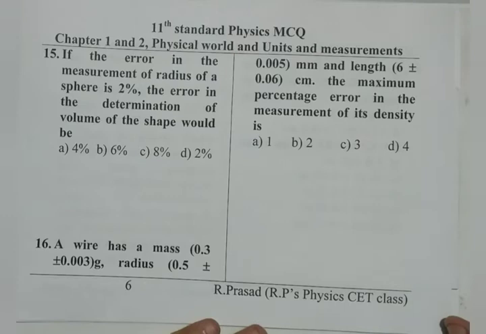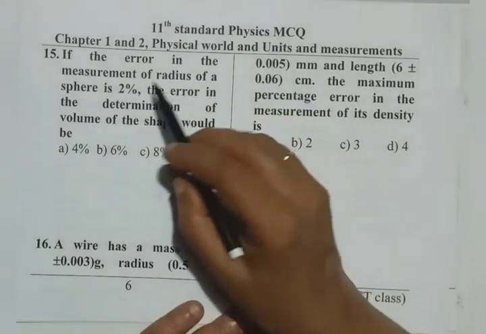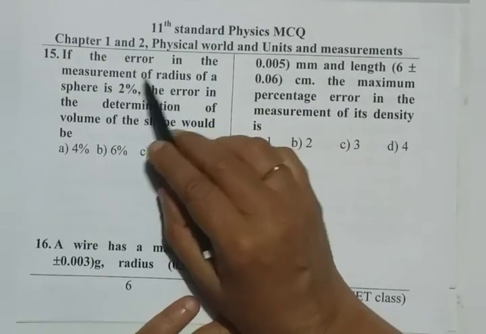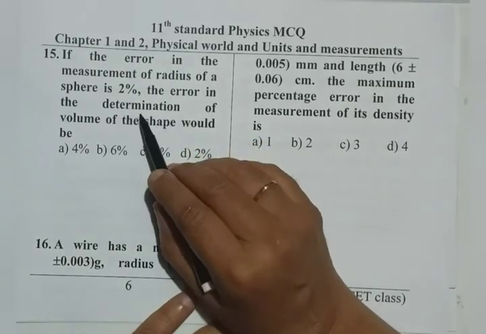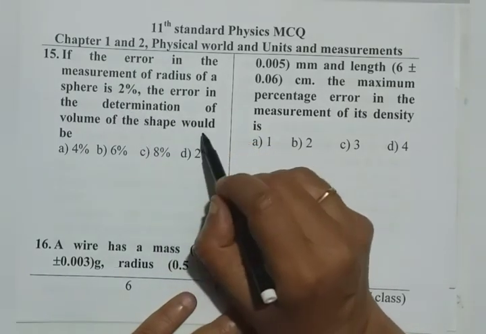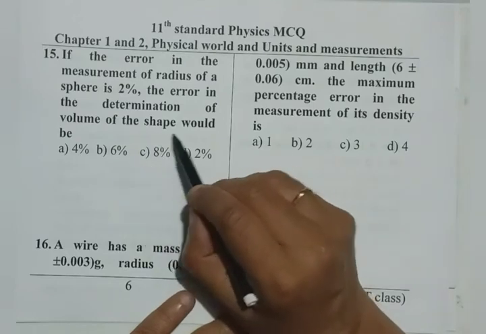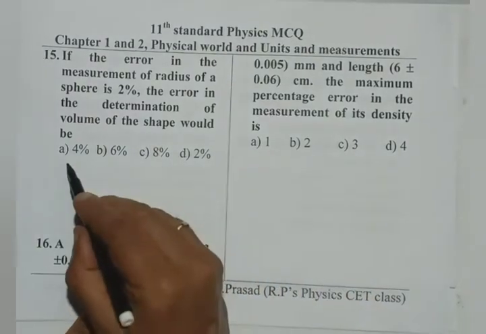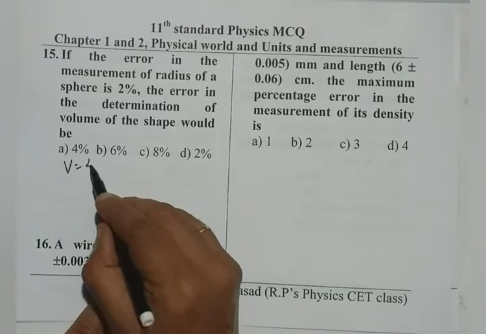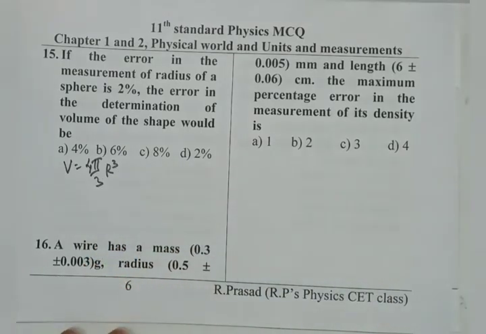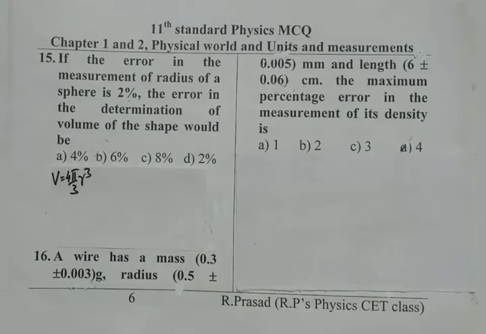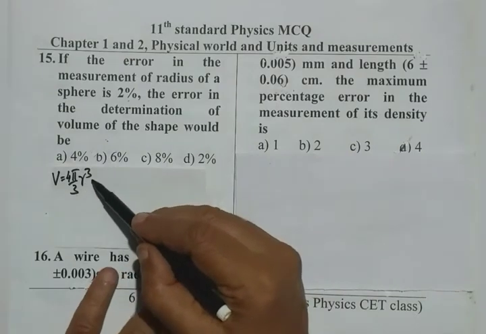So 15th question we want to think of now. If the error in the measurement of radius of the sphere is 2%, the error in the determination of volume of the sphere would be, say, the volume formula V equals 4 pi by 3 R cube.